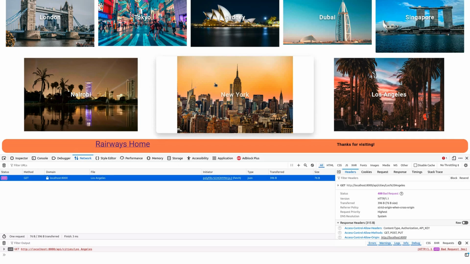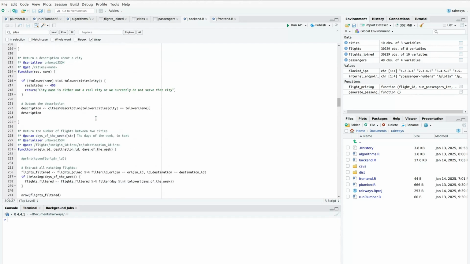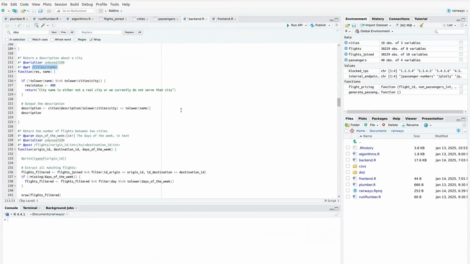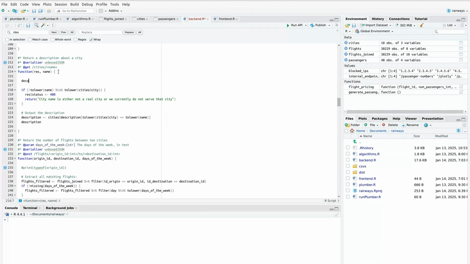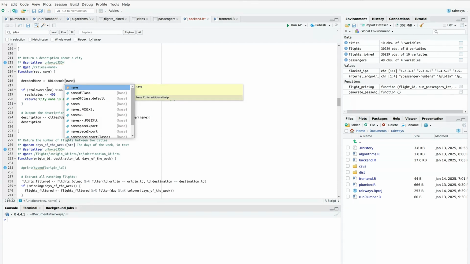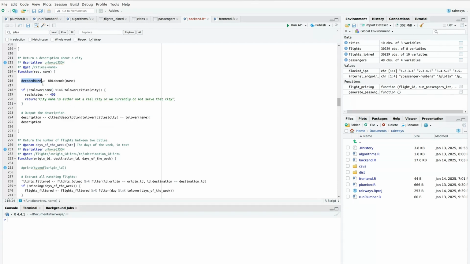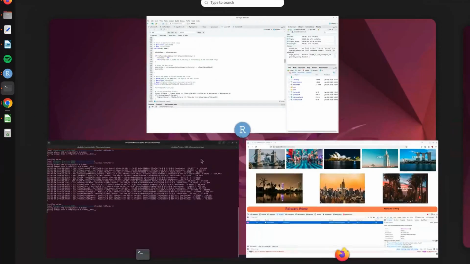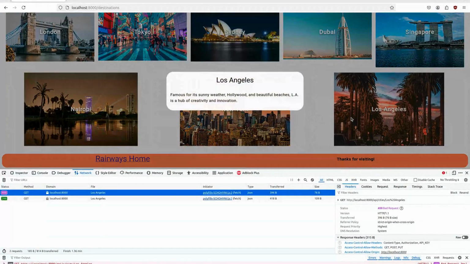Let's implement this ourselves using the URLdecode function. This is the endpoint, cities/name, and we'll instantly decode this name path parameter. So I'll say decoded_name and set that to URLdecode(name). Now all our references of name will change to decoded_name. Let's restart our API. And now this is working.